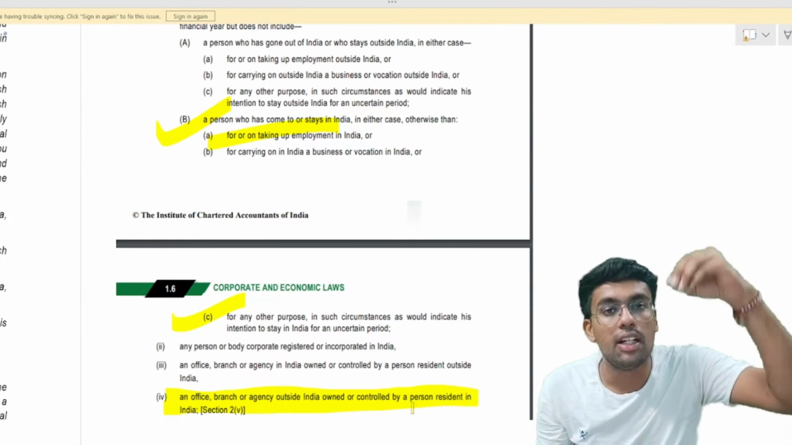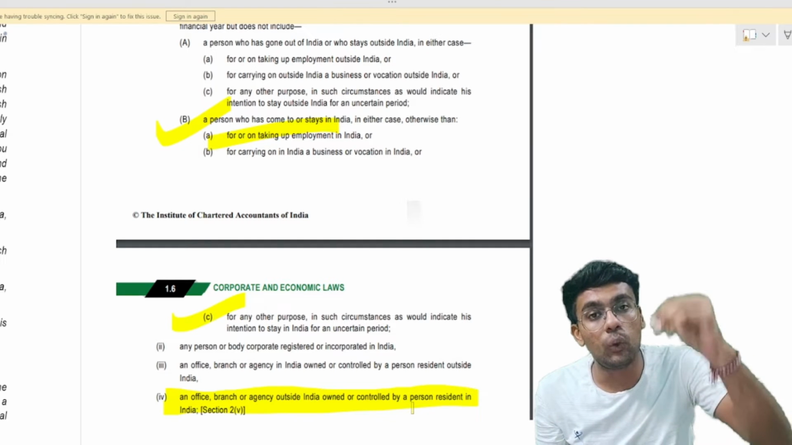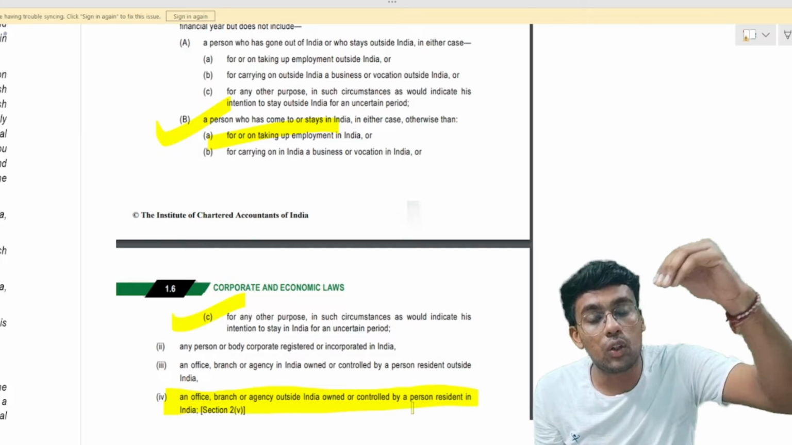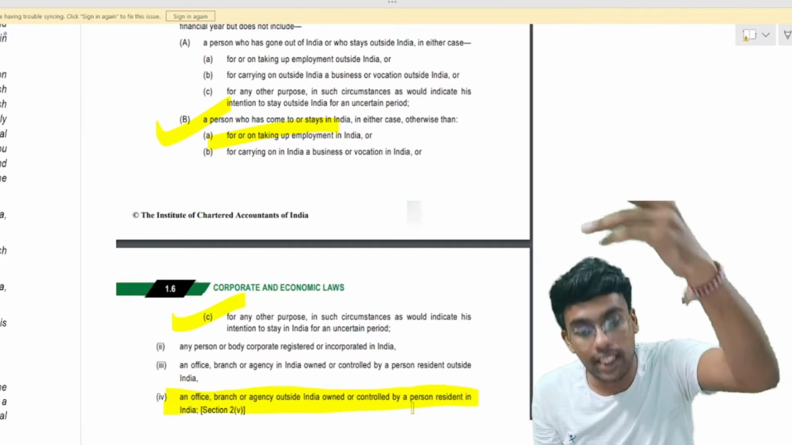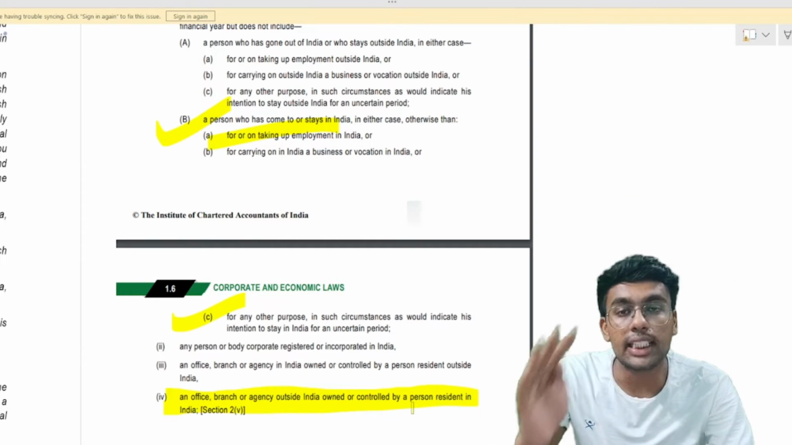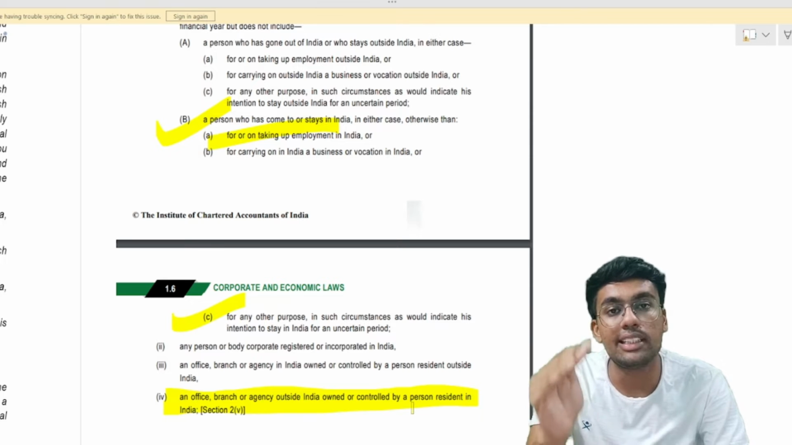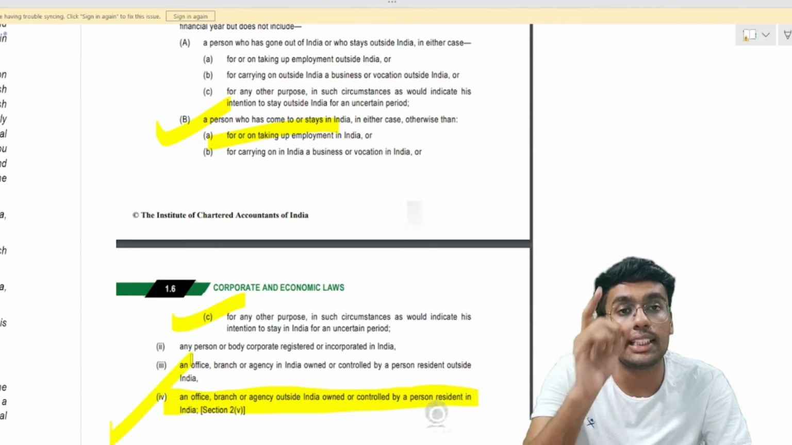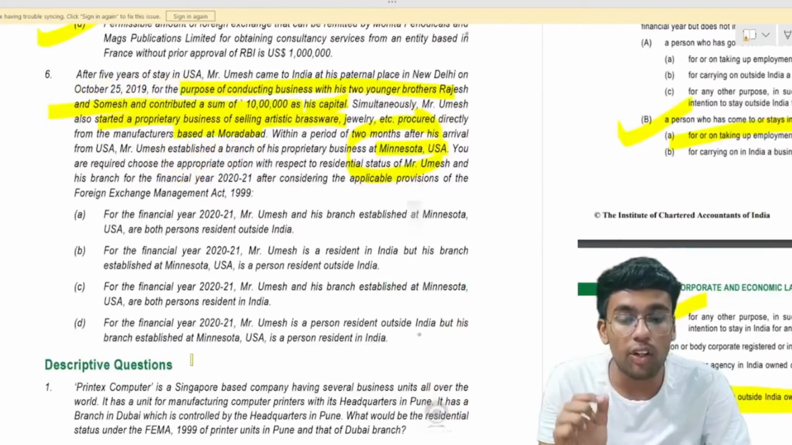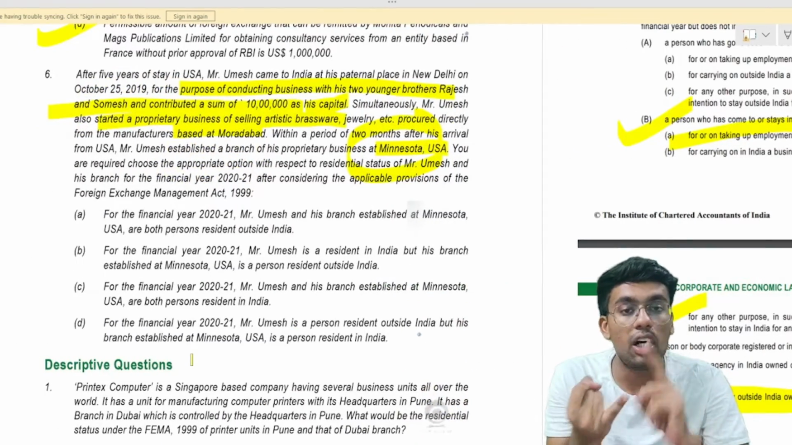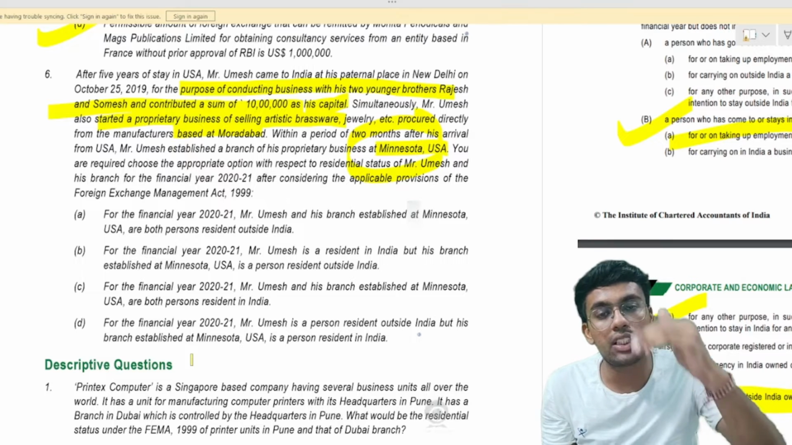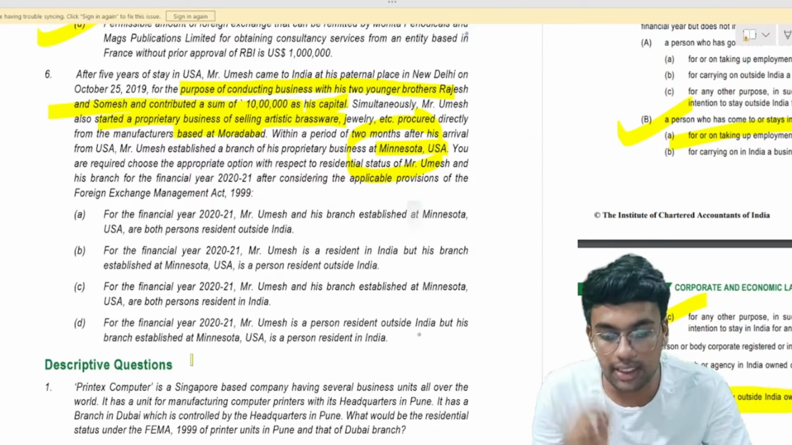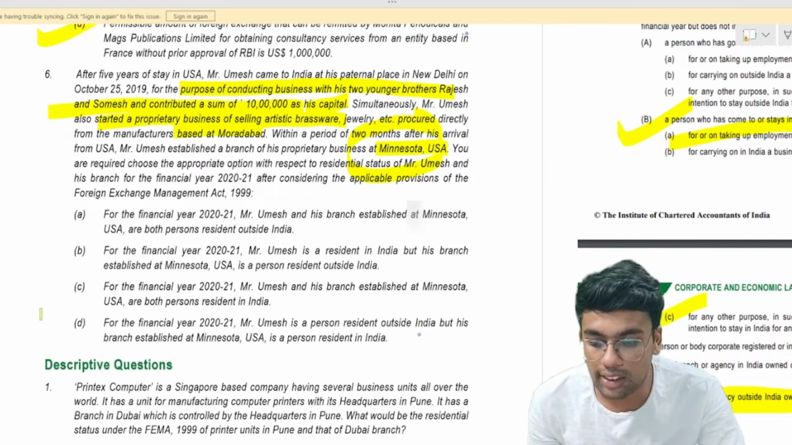Therefore, Mr. Umesh, situated in India, owning a branch or a foreign entity which is owned or controlled by a person resident in India and is situated outside India, such an office, branch or agency would also be considered a person resident in India. So both the residential status of Umesh and the branch which is situated outside India in USA are to be person resident in India. So the answer to this question is point number D.